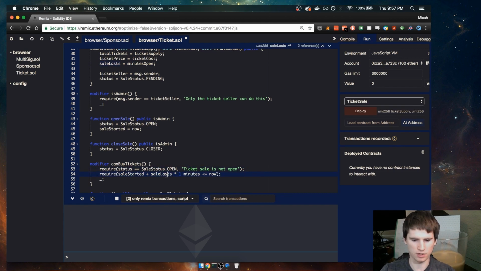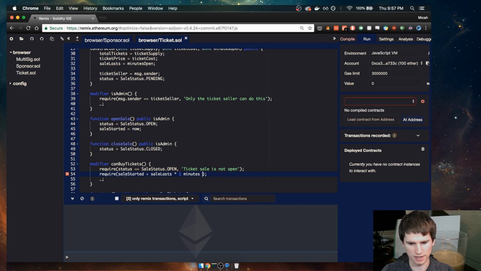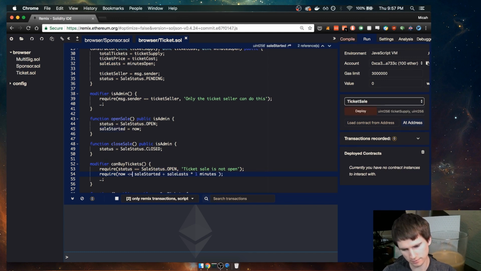So the way that we would convert sale last to minutes is we're going to multiply by 1 minutes. So this is going to multiply this by minutes, and then it's going to add it to when we started. And as long as that number is less than now, I actually think I want this inverted. I wanted now less than that. All right.